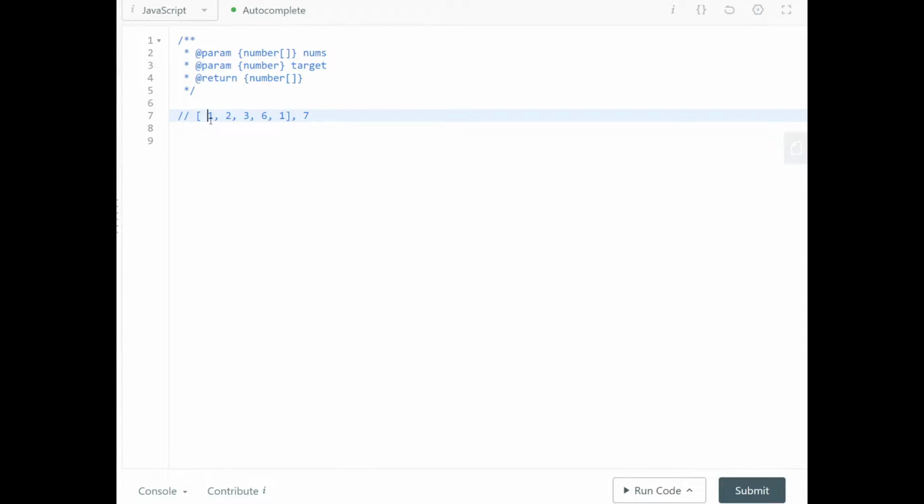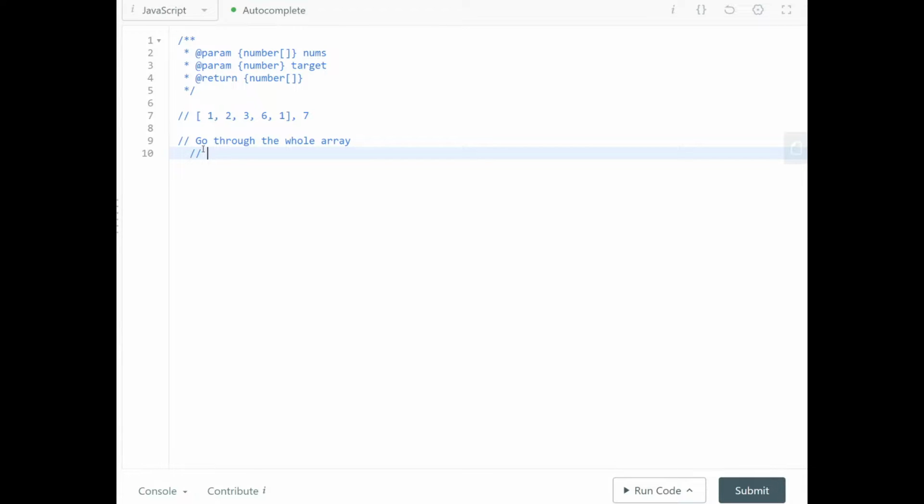So I know instinctively I need to go, at the very least, through this array once, right? Because you're trying to go through this whole array and find two numbers, right? So how can you find two numbers if you don't go through the whole array? So at the very minimum, you need to go through the whole array. So we know that at the very minimum, we need to do that. So let's write that as a note. Go through the whole array.